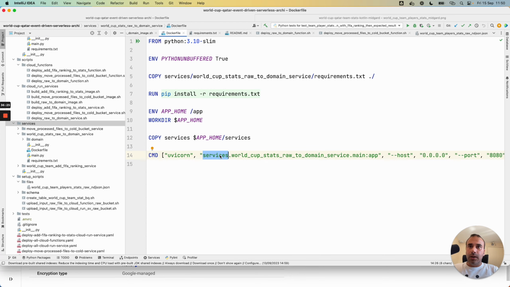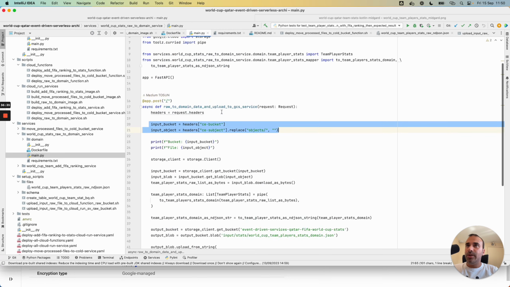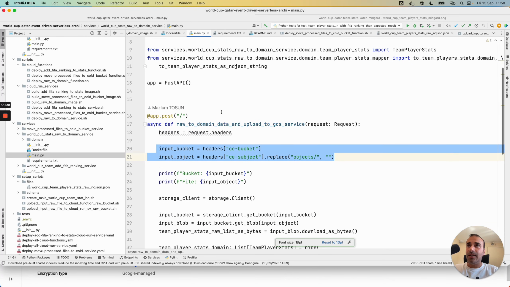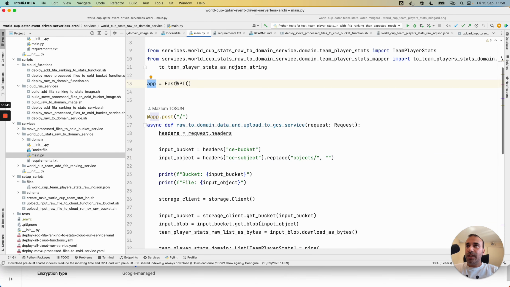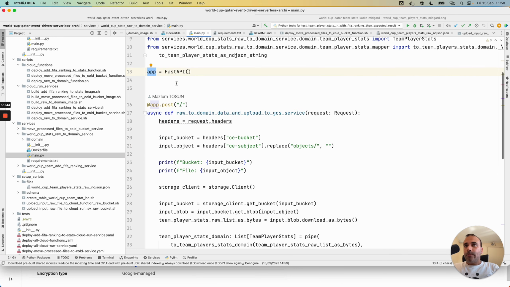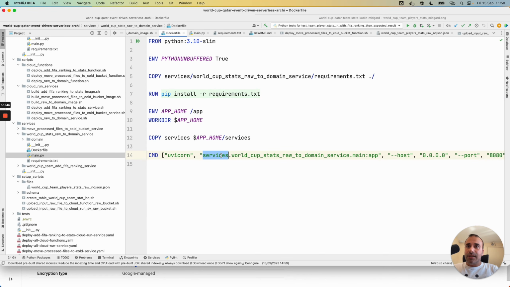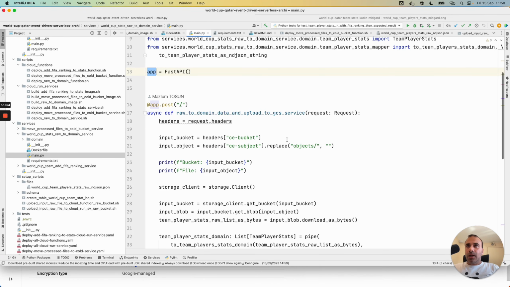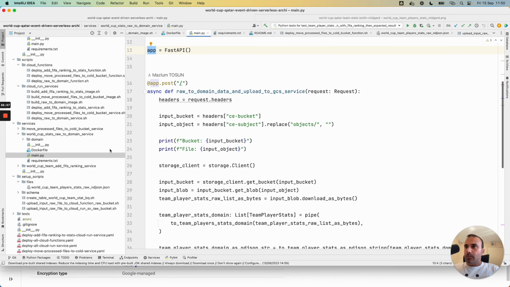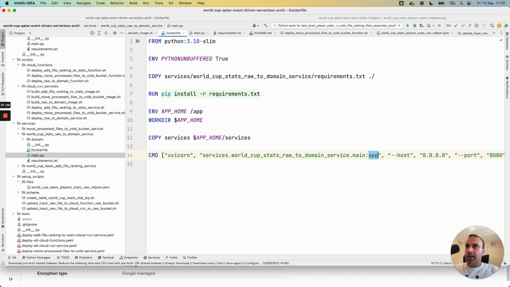I install the requirements.txt file here, and I copy my service folder in the container, and then with Uvicorn, with the syntax that I explained in a dedicated video, we can access the entry point of the application. The entry point here is the main.py file, and in this case I have access to the FastAPI app element, in the services folder main and also the app element, and I think it's very good. This explains the logic here for the Cloud Run services.